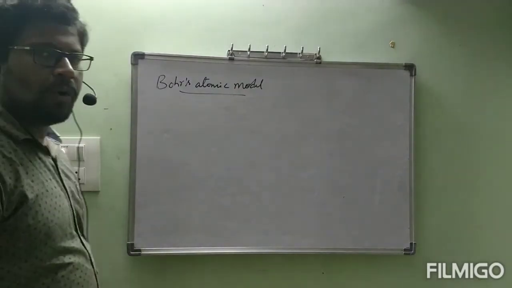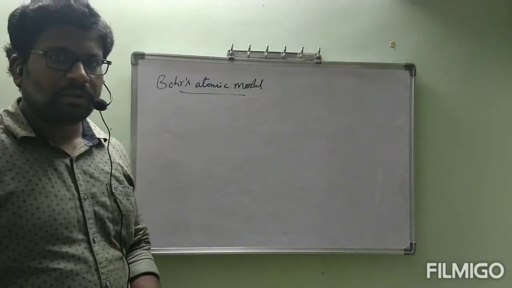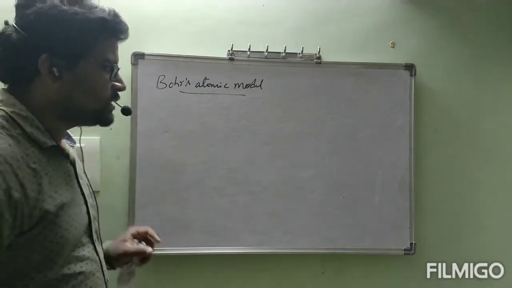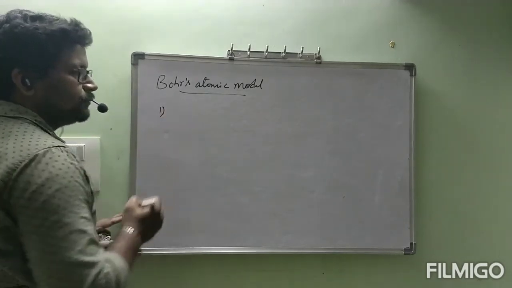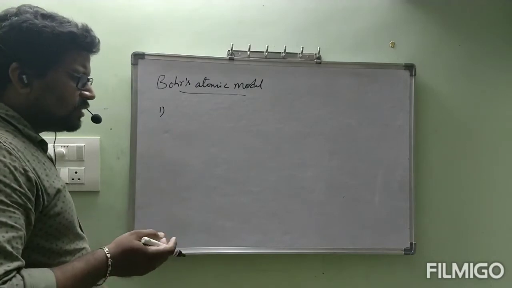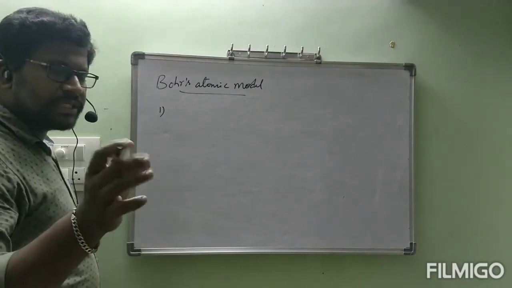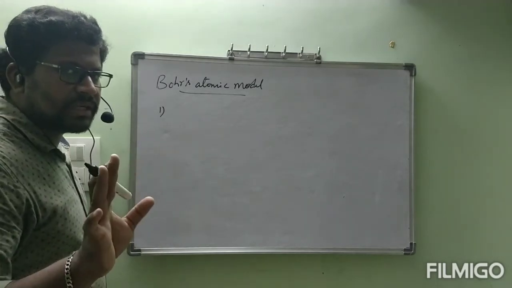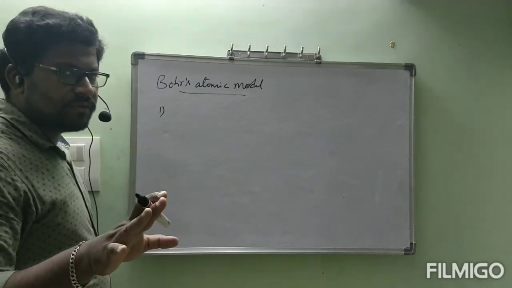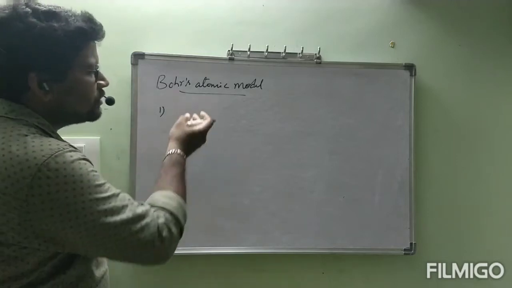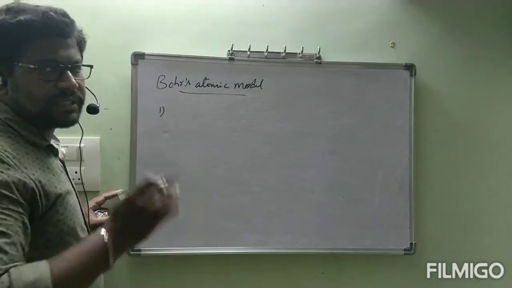Bohr's atomic model. Point wise, slowly I will explain. Note them down carefully. Let us see the first one. The successful explanation of Rutherford was the existence of the nucleus. Is it correct or not? Successful explanation of Rutherford was the existence of the nucleus. So depending on the nucleus only, Niels Bohr extended the model.